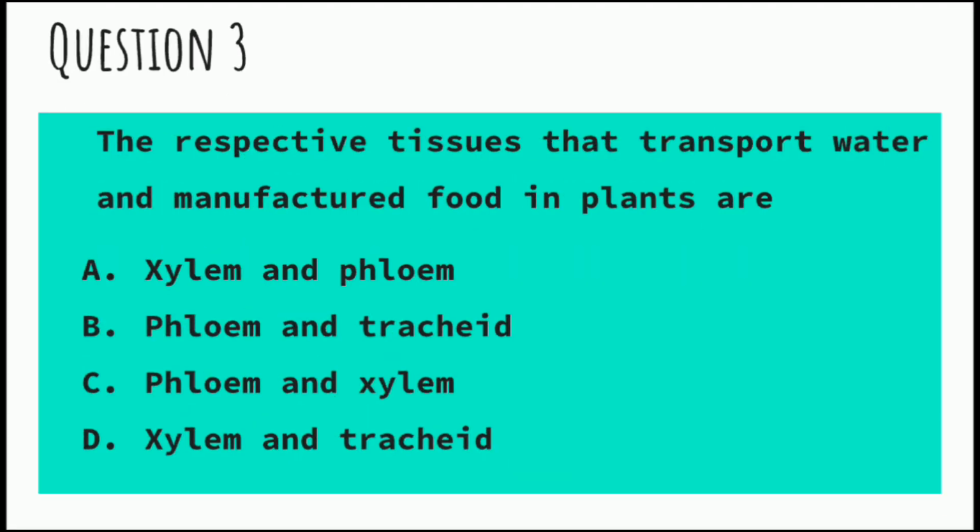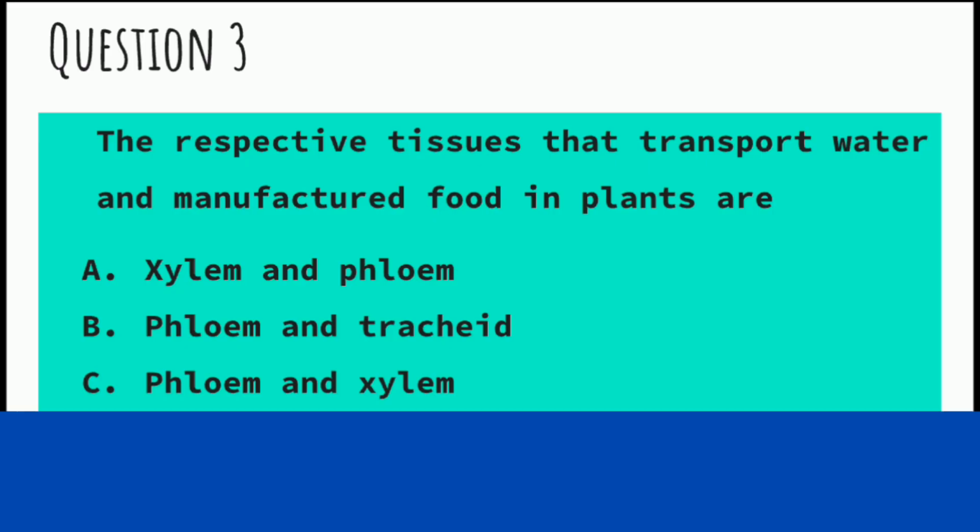So the next question says the respective tissues that transport water and manufactured food in plants are A. Xylem and phloem, B. Phloem and tracheids, C. Phloem and xylem, D. Xylem and tracheids. So the answer to this question is actually A. Xylem and phloem. This is a very common and simple question.